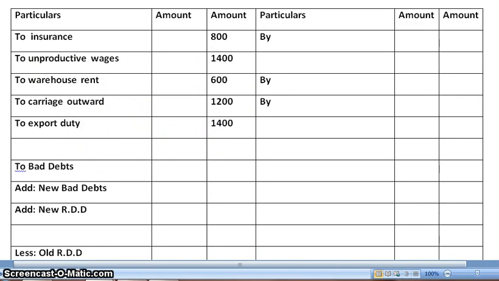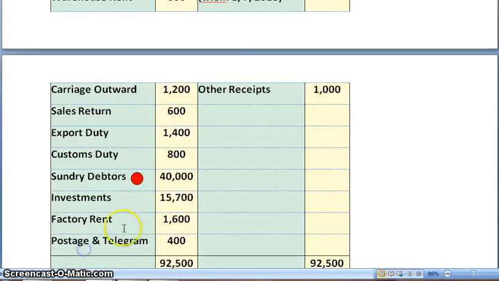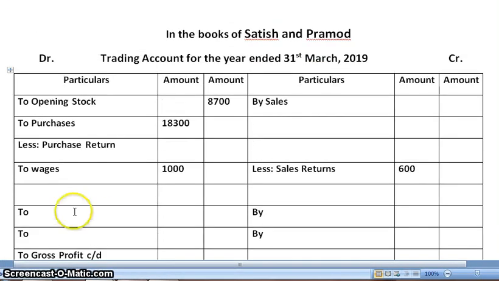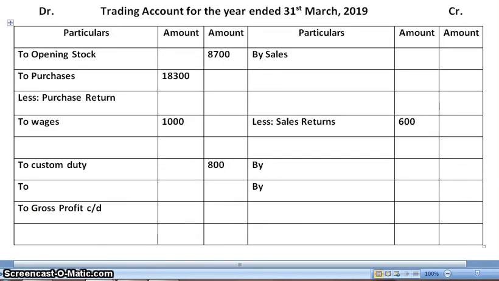Amount is 1,400. Next, custom duty 800. It will be going to trading account debit side. Amount is 800.